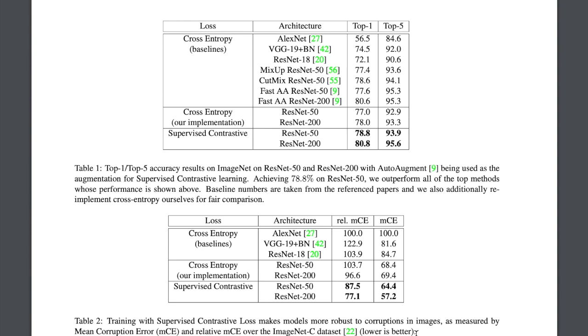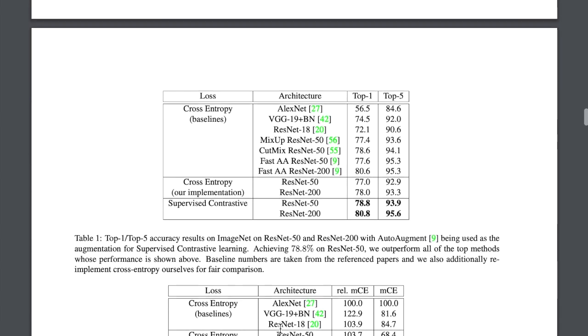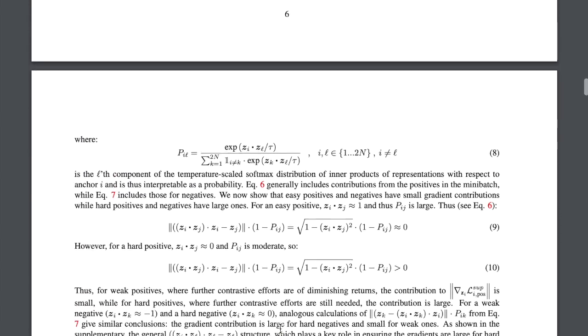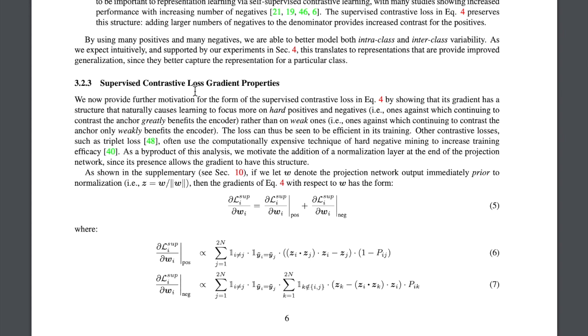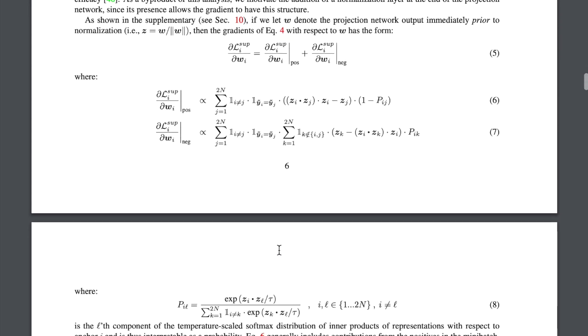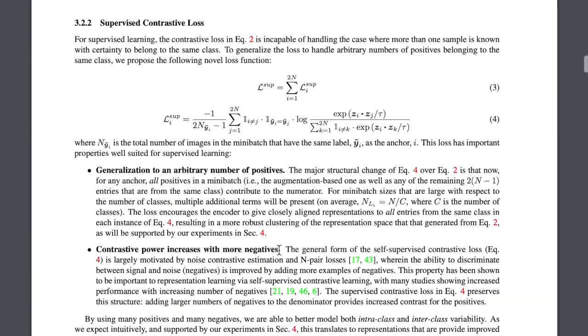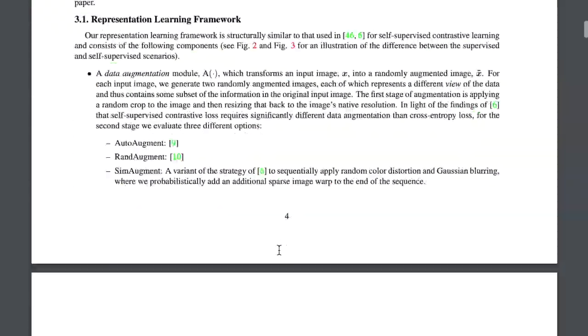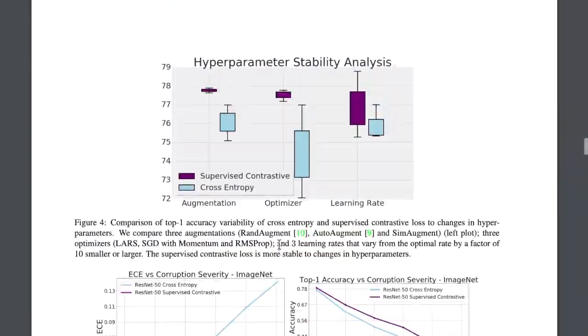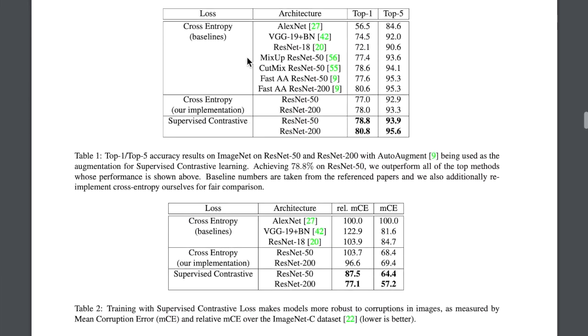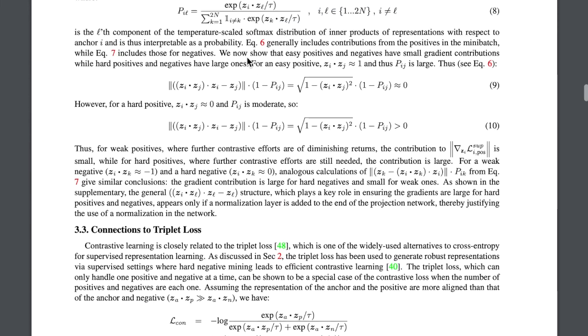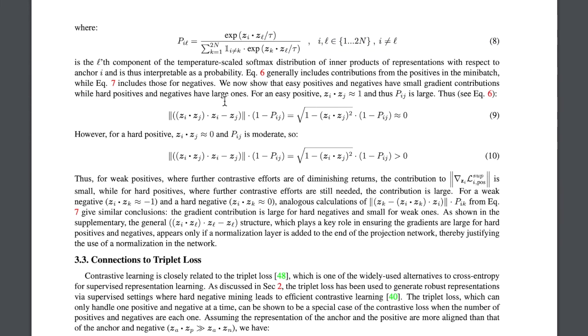On a side note, I think it's cool to see the increased use of this ImageNet C dataset and discussion in NLP papers about testing models on hard or adversarial corrupted datasets. The authors further show that the supervised contrastive loss function is more robust to augmentation and optimizer hyperparameters, but has about the same sensitivity to the learning rate hyperparameters. They further show an analysis of the gradient to show that this algorithm learns more from hard examples, such as the embedding distance between a golden retriever and, say, a French bulldog versus another view of a golden retriever.